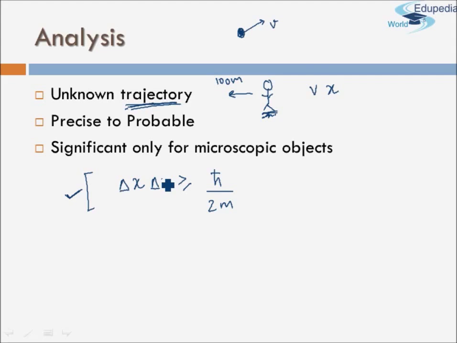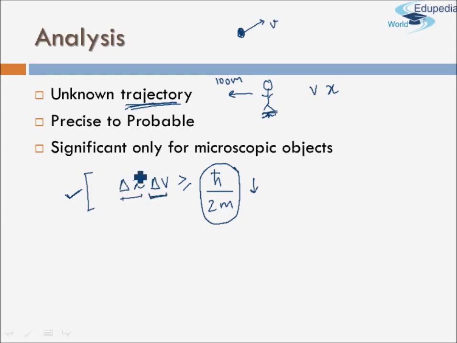So this error part becomes very low. The value of the product of delta x and delta v becomes very low for macroscopic or big objects. Why? Because the value of m for them is very high. So even if you take, say, a tennis ball, or even a table tennis ball which might weigh a few grams, even that small mass is large enough to make this whole quantity h cross by 2m very small, so small that the product of errors is insignificant for us.